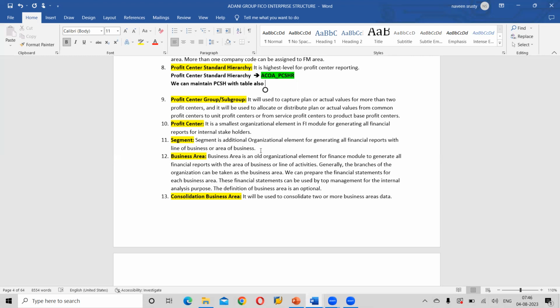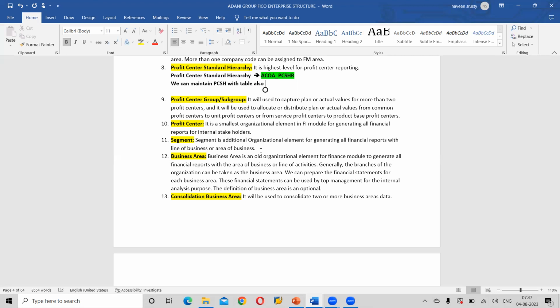These financial statements can be used by top management for internal analysis purposes. The definition of business area is optional.